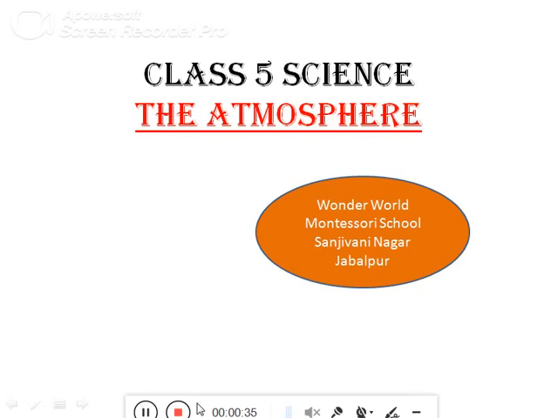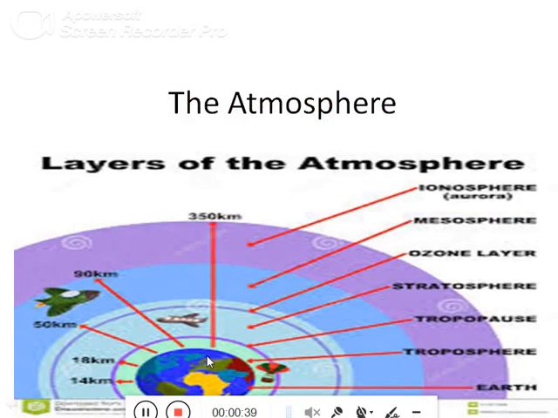Now the layers of atmosphere, we can see here on the screen. So let's see the first layer, the layer nearest to the ground. Here we can see the layer nearest to the ground is known as troposphere. We all live in this layer, and this layer has the most air molecules. It is the densest layer.